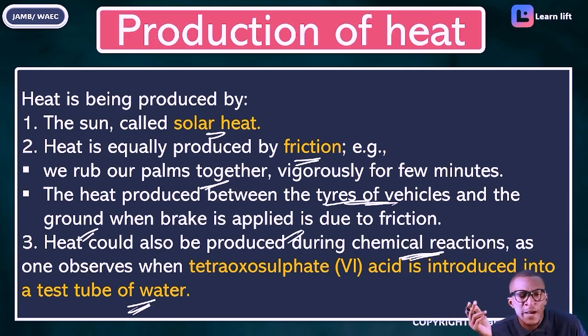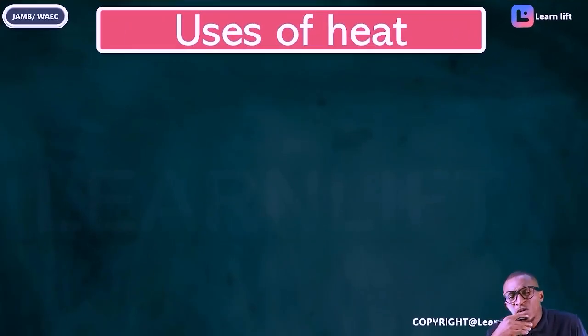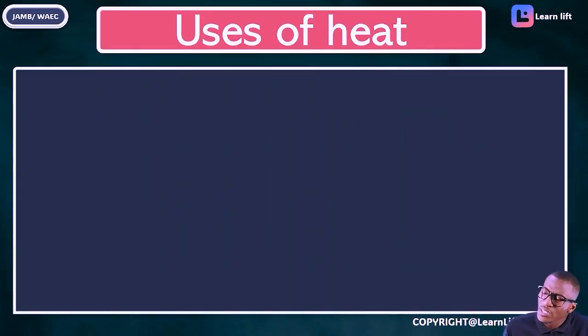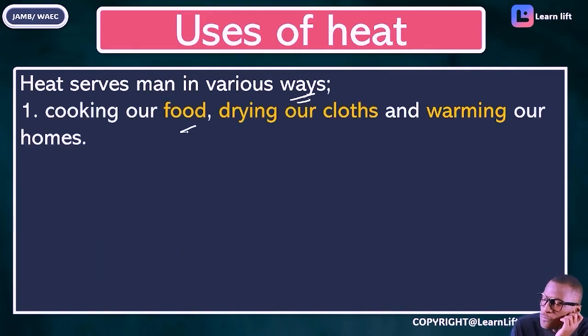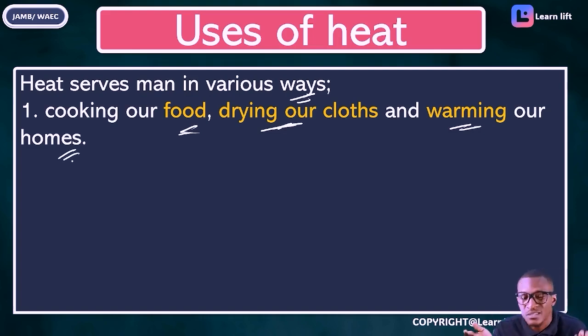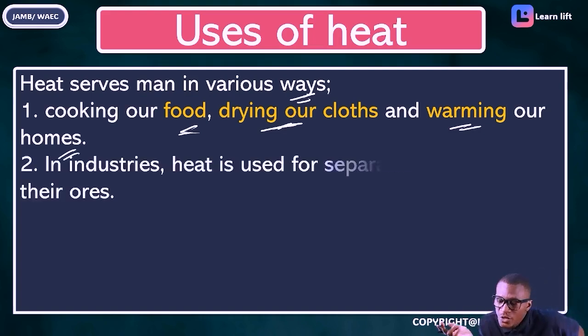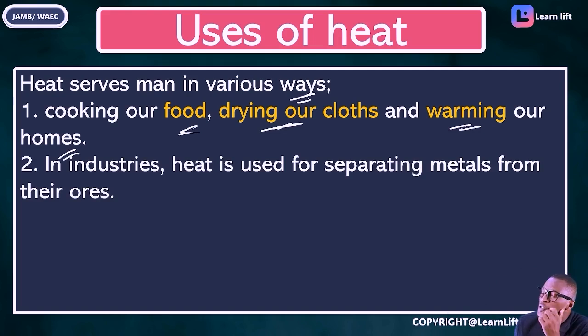Do you understand that? If you say you understand that, what is now the use of heat? Heat serves man in various ways. Number one, for cooking food, for drying our clothes, for warming our homes. We use heat. Another use is that in industries, heat is used for separating metals from their ores. We're going to talk about this also in chemistry.